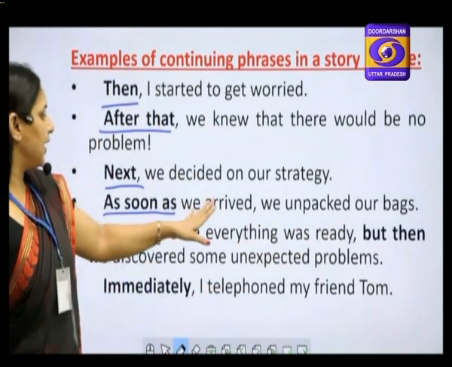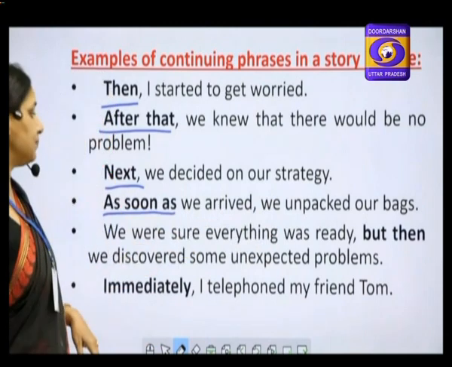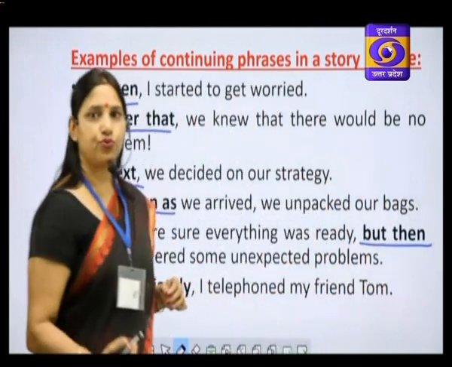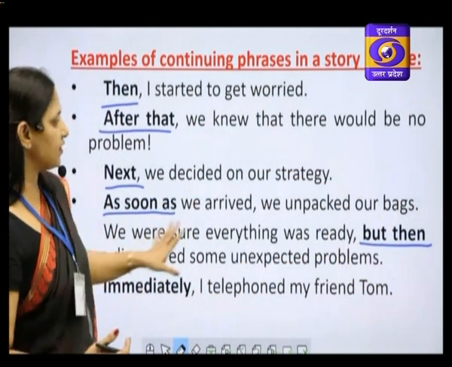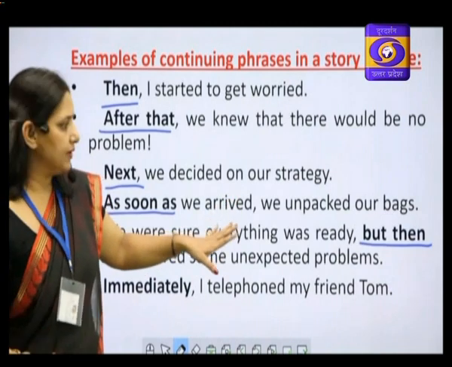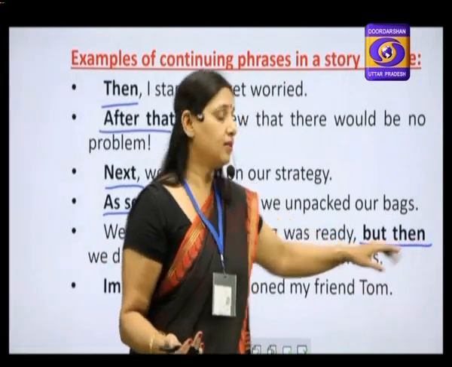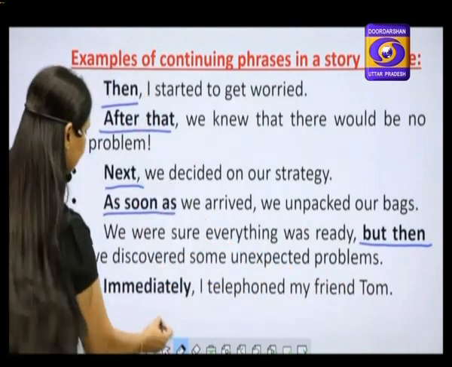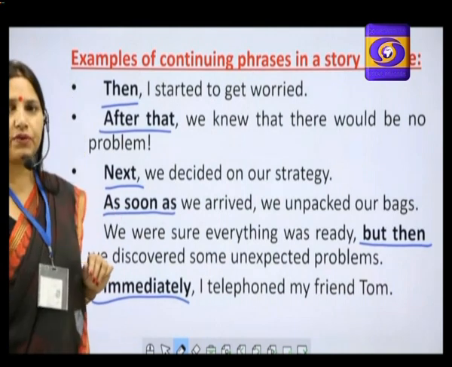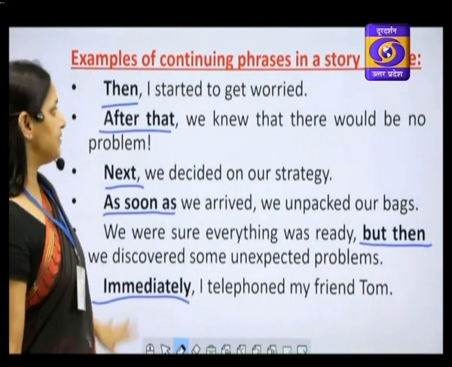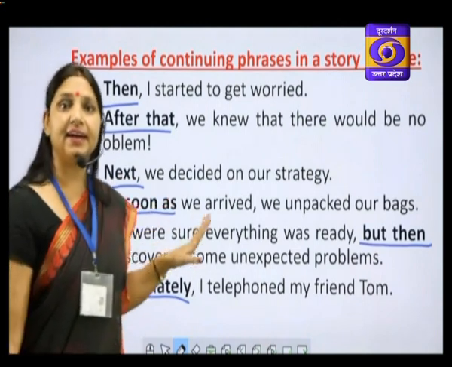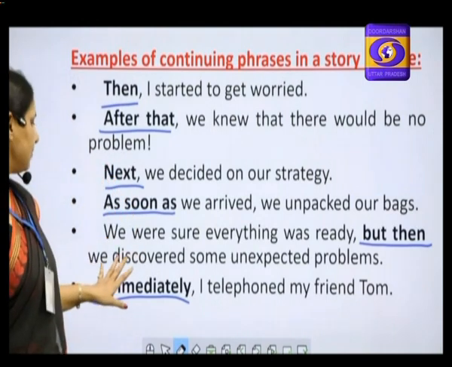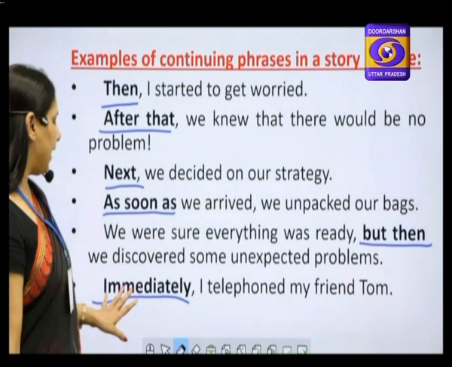We were sure everything was ready, but then we discovered some unexpected problems. But then, this is used for contrasting. Something was expected, but something unexpected happened. So, contrast: but then. Immediately, I telephoned my friend. Immediately, something happened, and just after that, I telephoned my friend. So these are the words and phrases with the help of which we can continue our story: then, after that, next, as soon as, but then, and immediately.